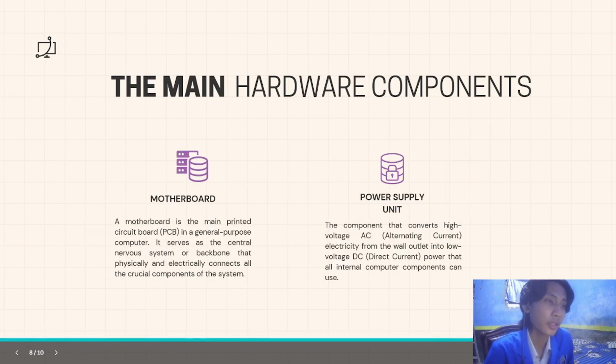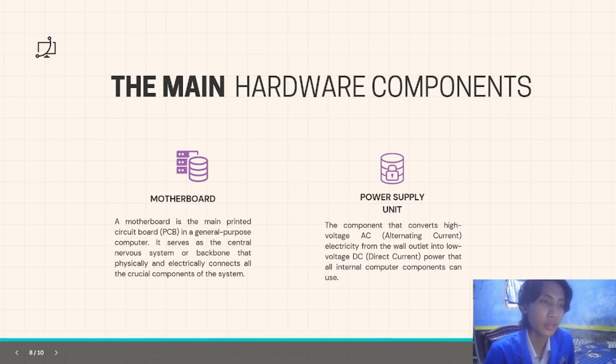And the next is the motherboard. A motherboard is the main printed circuit board or PCB in a general-purpose computer. It serves as the central nervous system or backbone that physically and electronically connects all the crucial components of the system.